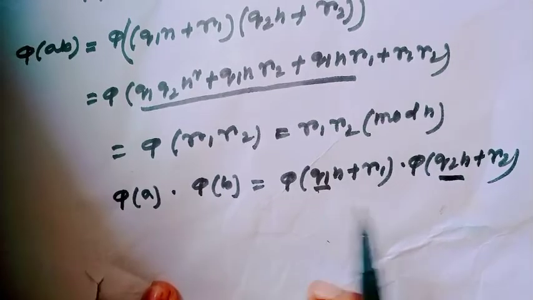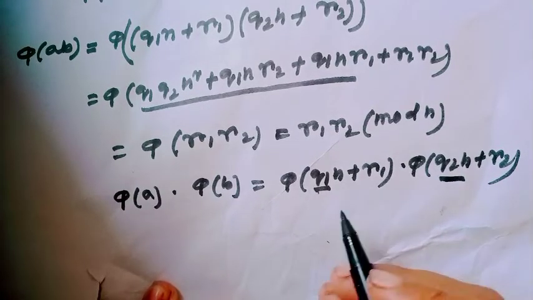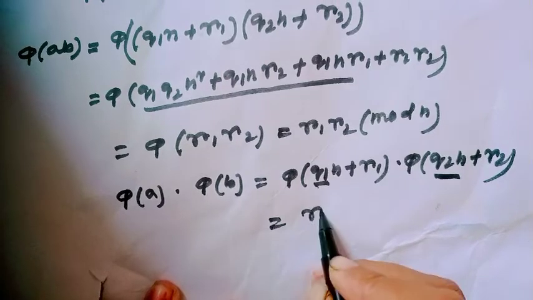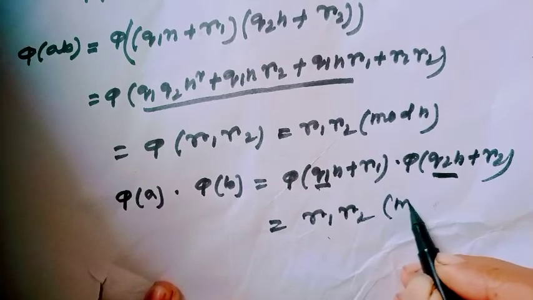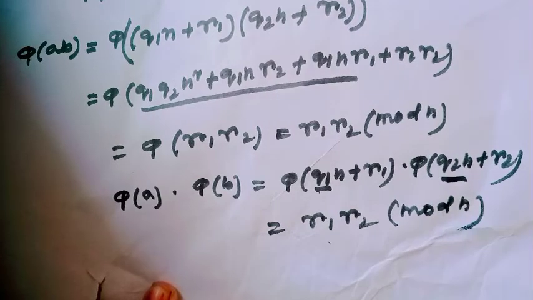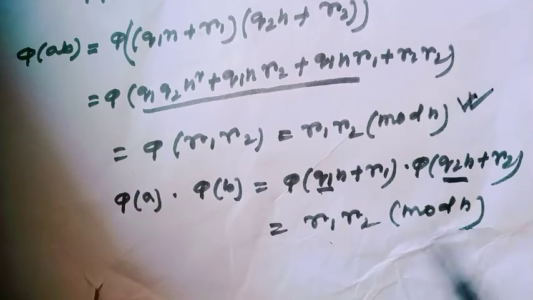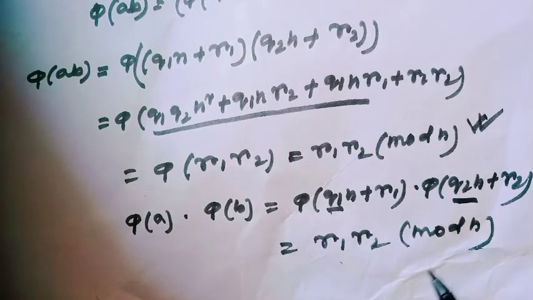That means this is equal to phi of R1 times phi of R2, which is equal to R1 R2 modulo n. Okay, therefore our second condition has been satisfied here. Notice phi of AB equals phi of A times phi of B. That means this mapping is obviously a ring homomorphism, and here the kernel of phi equals all multiples of n in Z. We all of us know that. That means phi is not one-one, but phi is obviously an onto mapping.